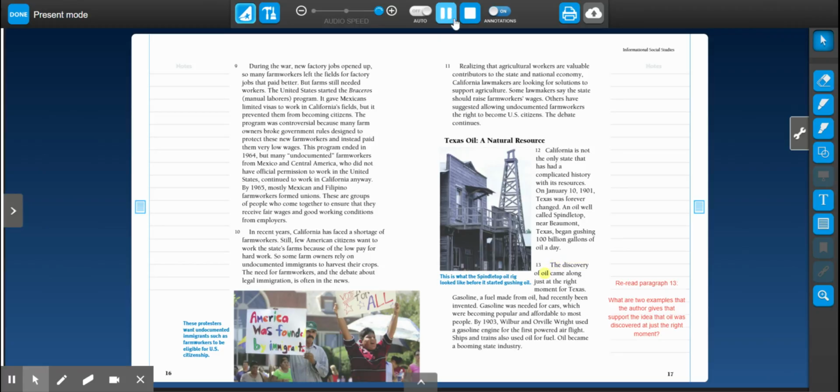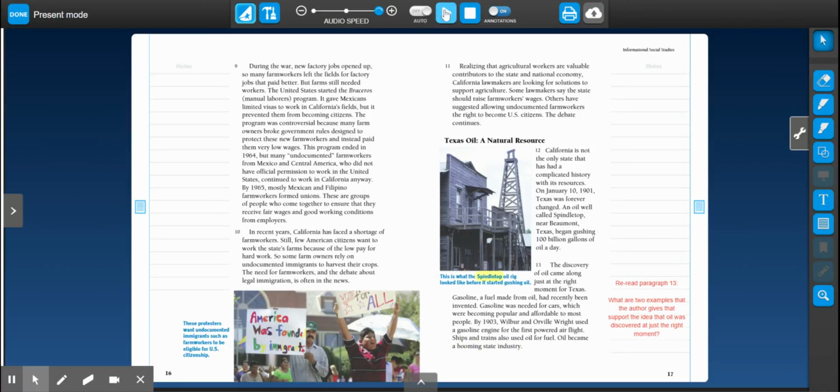The discovery of oil came along just at the right moment for Texas. Gasoline, a fuel made from oil, had recently been invented. Gasoline was needed for cars, which were becoming popular and affordable to most people. By 1903, Wilbur and Orville Wright used a gasoline engine for the first powered air flight. Ships and trains also used oil for fuel. Oil became a booming state industry.